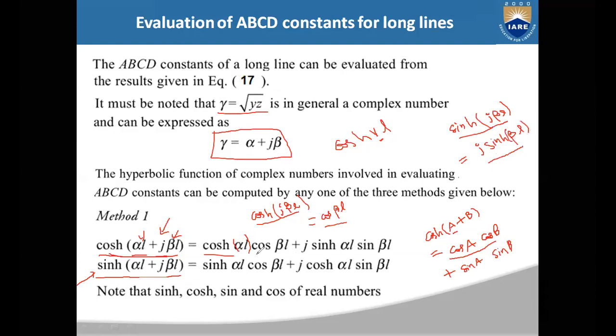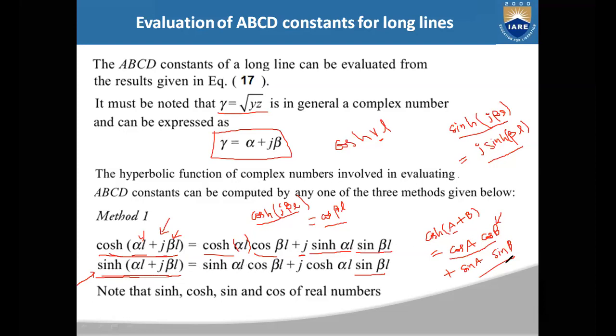So here in the second expression, cosh j beta L can be written as cos beta L. Plus, now you have the next term, sinh a sinh b. Here a is alpha L, so sinh alpha L, and sinh b is nothing but sinh j beta L. Sinh j beta L can be written as j sin beta L. So in the second term you will get j into sin beta L. In a similar manner, sinh of alpha L plus j beta L also can be written as sinh alpha L cos beta L.